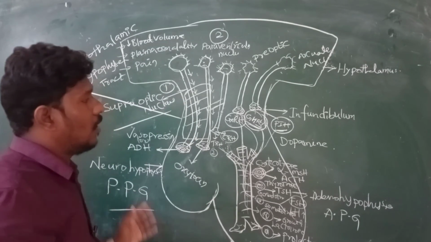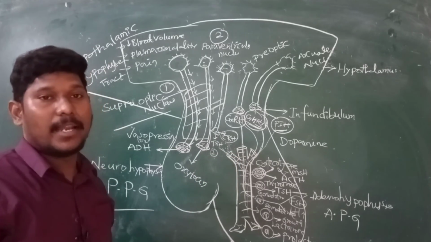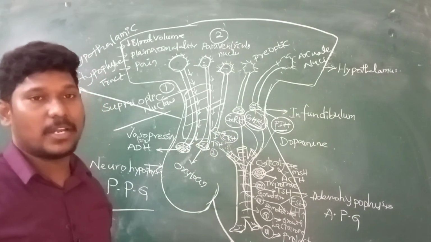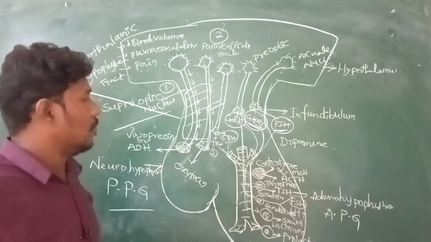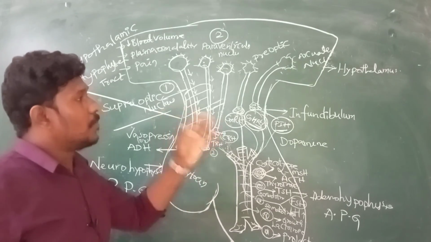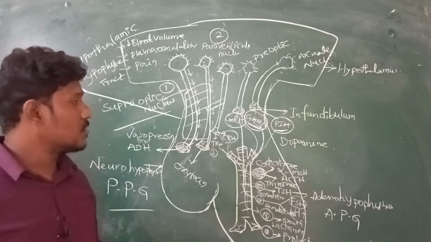So these are the hormones which are coming from the hypothalamus to the pituitary gland. That means various types of releasing hormones, when they get the action potential, are released into the portal system or into the blood here. So this is the complete information about the hypothalamic and pituitary axis.